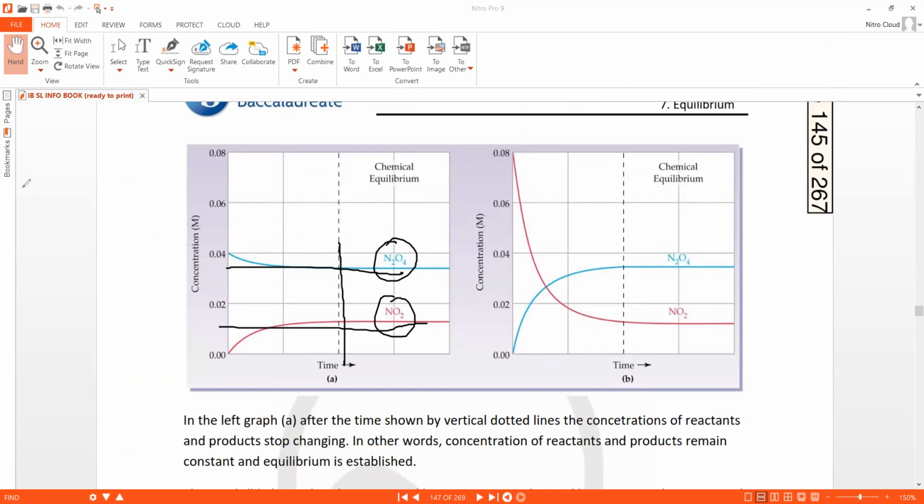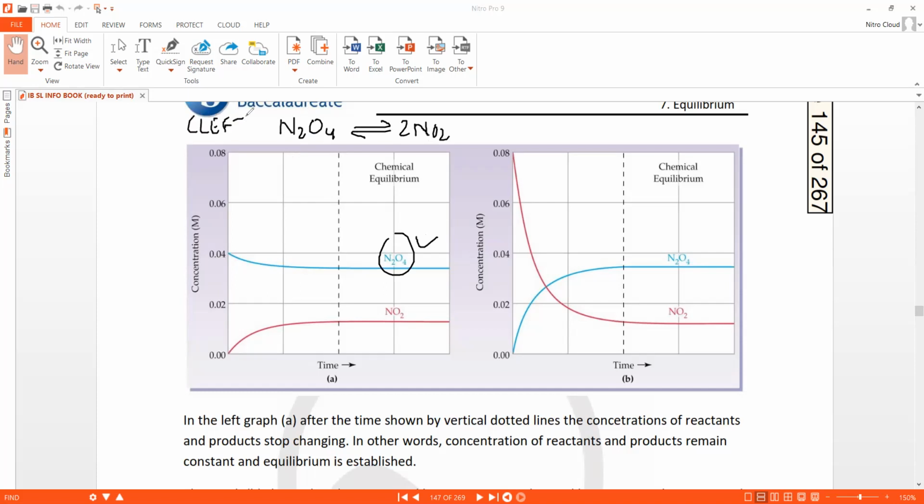And the reaction here, like in this particular case, the reaction was, we started with N2O4, and the concentration of N2O4 is greater. So I can say that equilibrium position is to the left here because N2O4 concentration is greater.